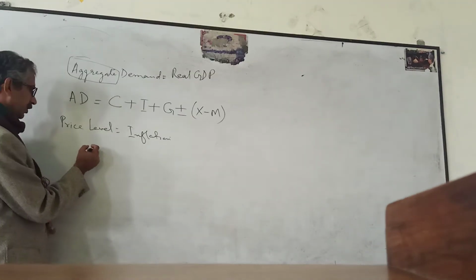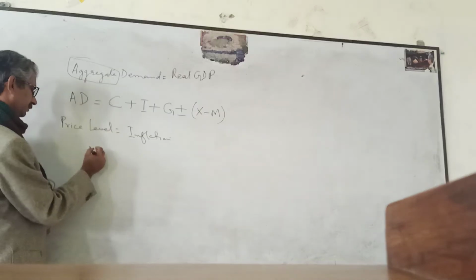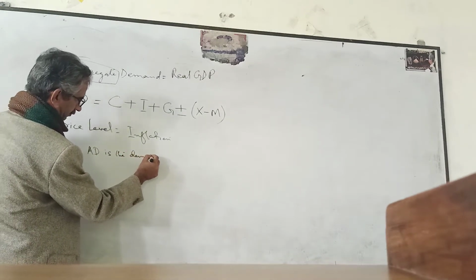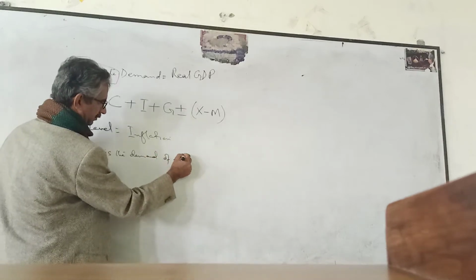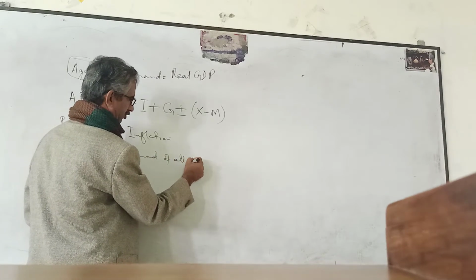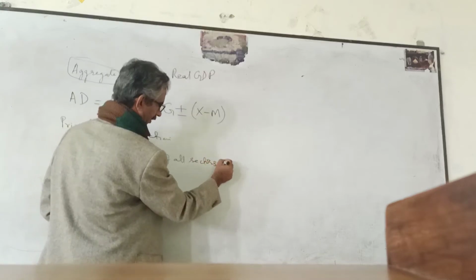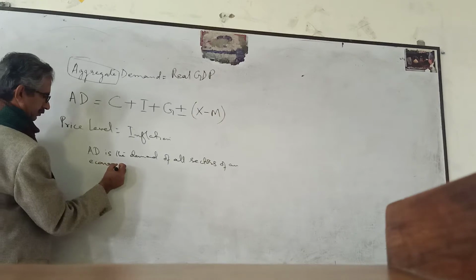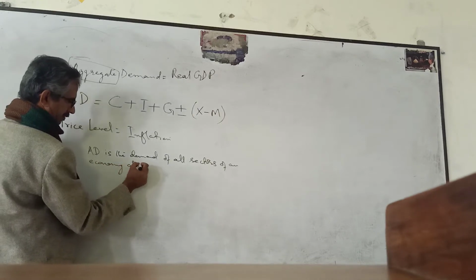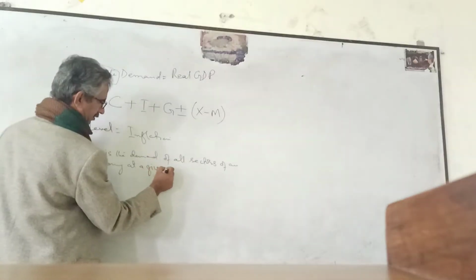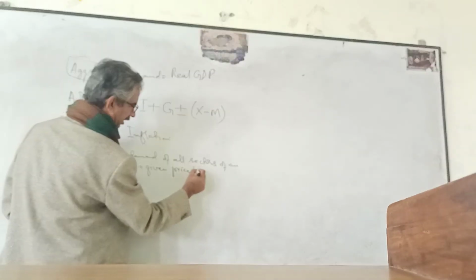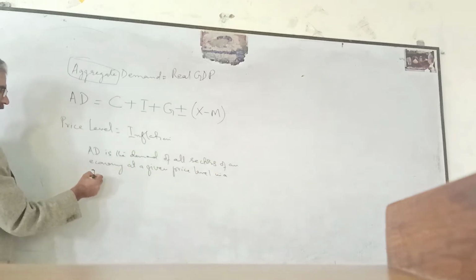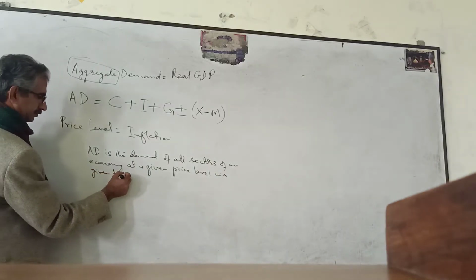I write here the definition: aggregate demand is the demand of all sectors of an economy at a given price level in a given time period.